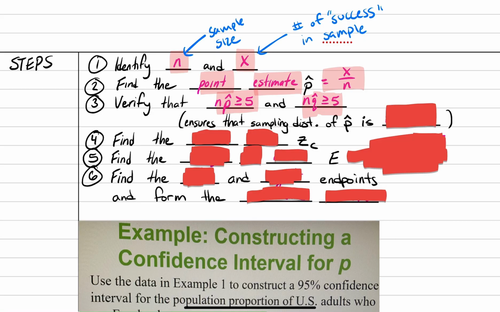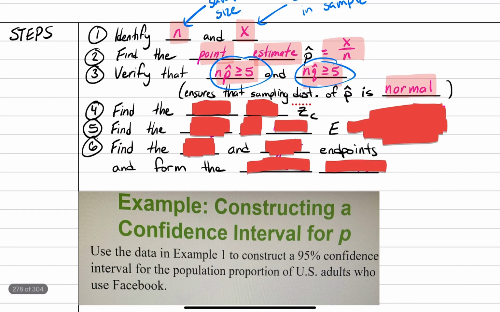Now, this seems kind of weird. Like, why are we doing this? The main reason is this ensures that the sampling distribution of p hat is normal. Remember, we always want to work with normal distributions. So these two things are very, very important that you check. Otherwise, you can't do any of this, okay?